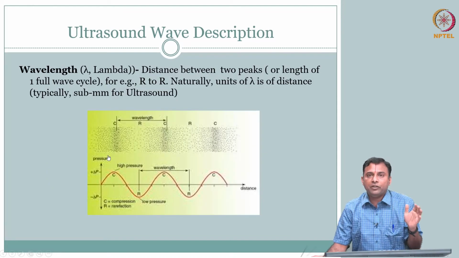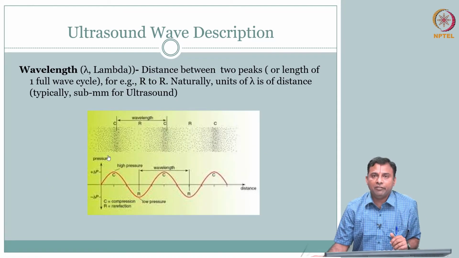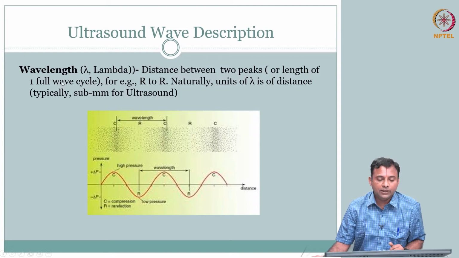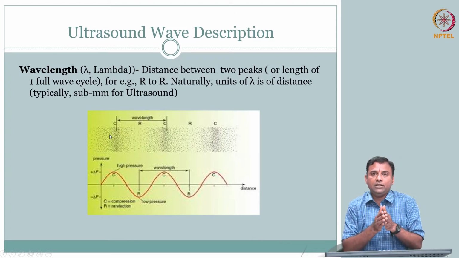Okay. So if you have to describe the wave, we need to have some wave equation, but before we set the stage, we need to talk about an important descriptor for this wave, the wavelength. Wavelength, or lambda, is what we typically use. So you have regions of compression and rarefaction.